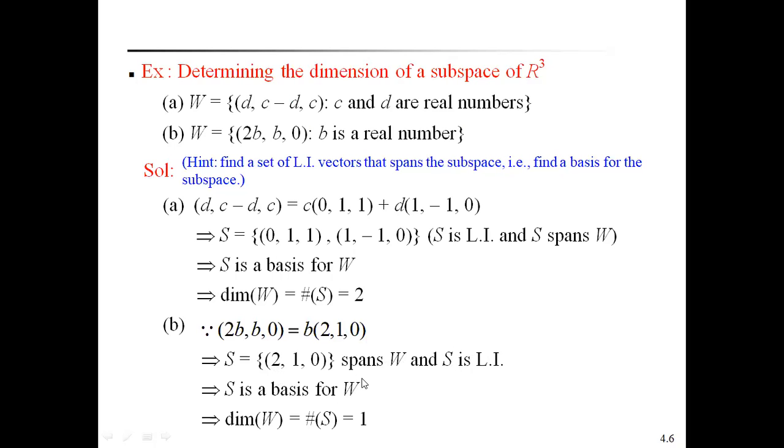Therefore, S is a basis for W. The basis S of W contains only one vector. Therefore, the dimension of W is equal to the number of vectors in the basis set S, that is equal to 1. This is the way to find the dimension of a subspace of R cube.